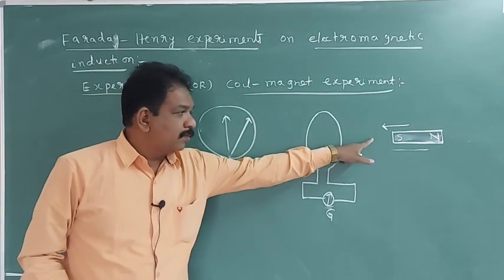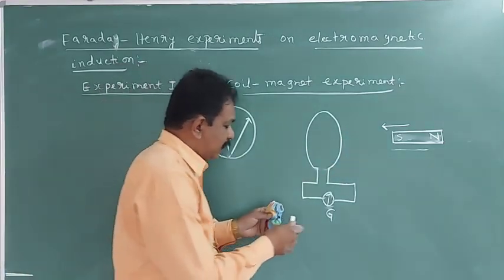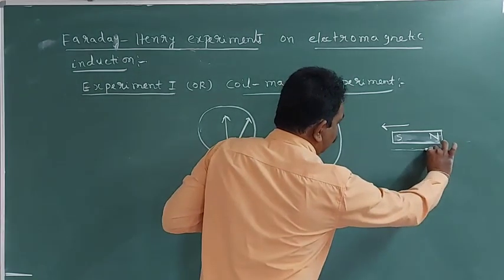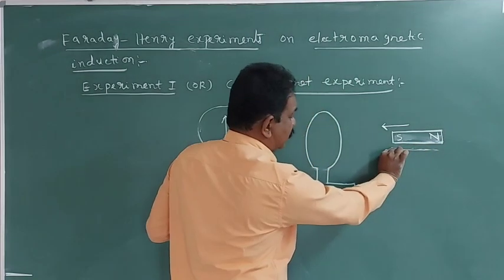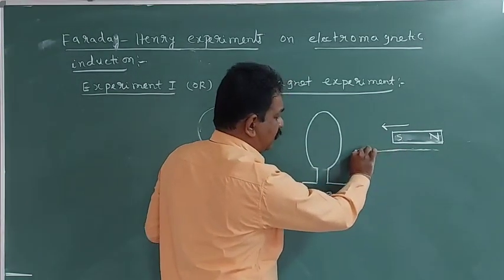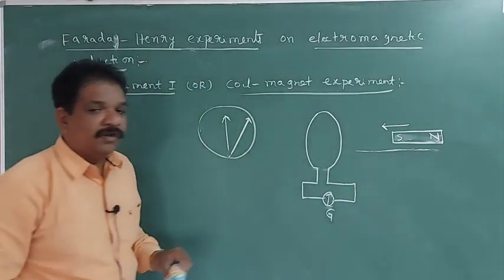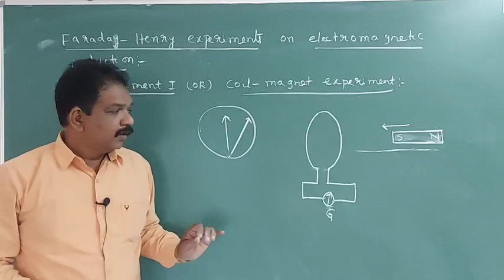Now if you stop the magnet in that motion, this is the magnet. I am moving the magnet like this, deflection is there. Here I stopped the magnet. Again deflection will be 0. Again I am moving the magnet. Again deflection will be there in the opposite direction. Okay?